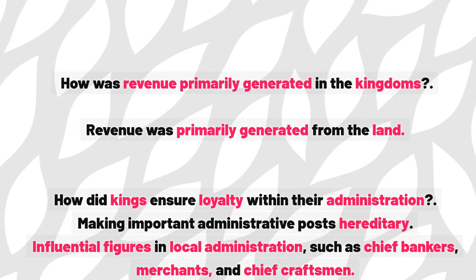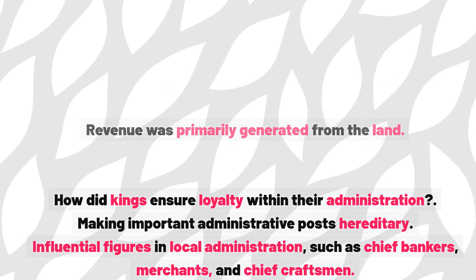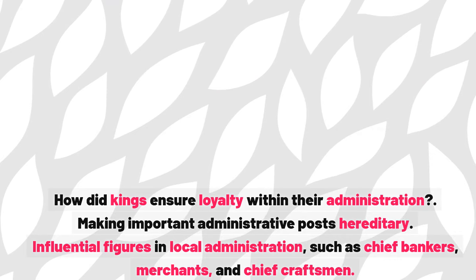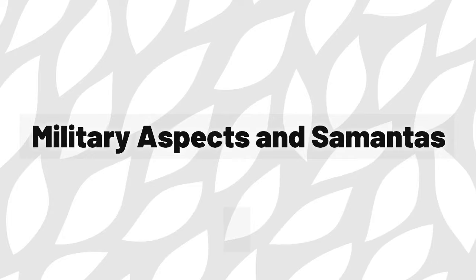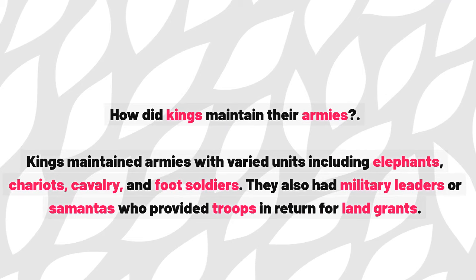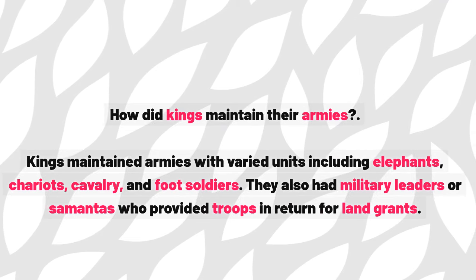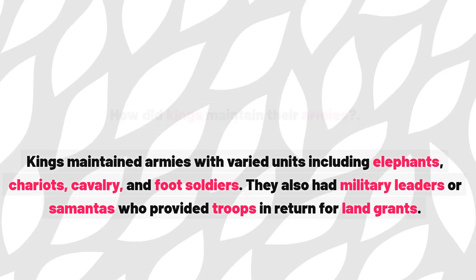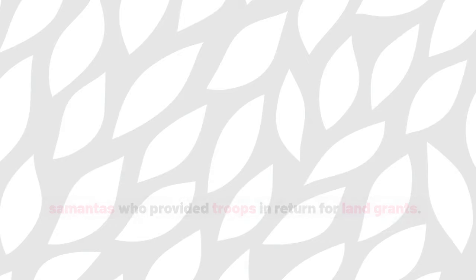How did kings ensure loyalty within their administration? By making important administrative posts hereditary. Influential figures in local administration included chief bankers, merchants, and chief craftsmen. Military aspects and Samantas. How did kings maintain their armies? Kings maintained armies with varied units including elephants, chariots, cavalry, and foot soldiers. They also had military leaders or Samantas who provided troops in return for land grants.